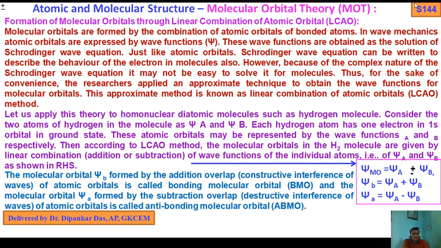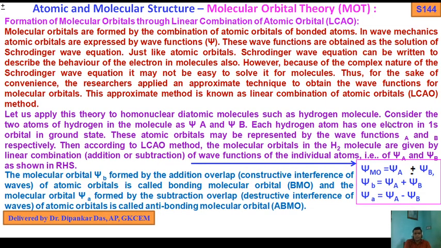Okay. Now let us apply this theory to homonuclear diatomic molecules. Homonuclear means consisting of the same atoms, like H2, B2, C2, as I told you. So let us apply this theory to a homonuclear diatomic molecule such as hydrogen.